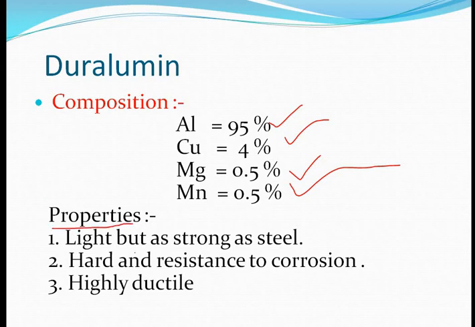Its properties: it is light but as strong as steel. This material is very light in nature, but it is as strong as steel. It is very hard, and also resistant to corrosion. It also prevents corrosion. I also tell you, this property of resistance to corrosion is the property of every alloy. Every alloy shows this property, and it is highly ductile. Highly ductile means it can be converted into simple sheets and simple wires. It is also malleable because it can easily be converted into very thin sheets.